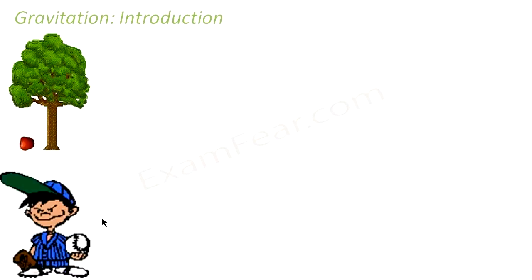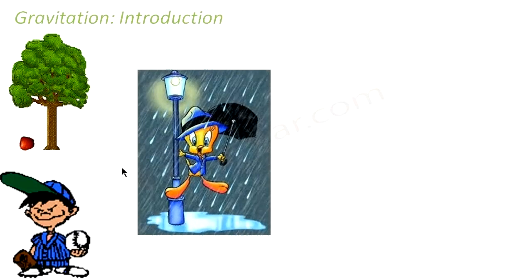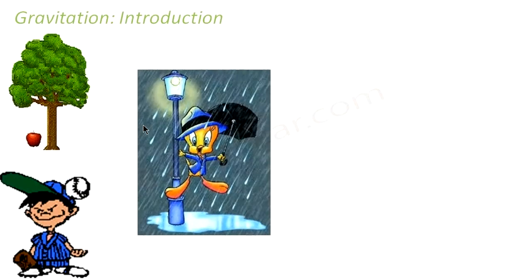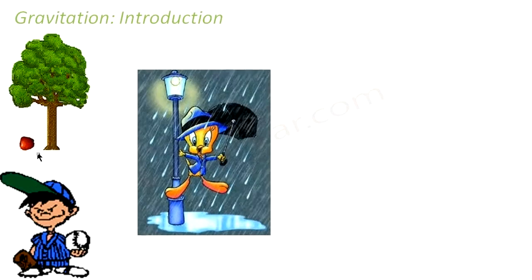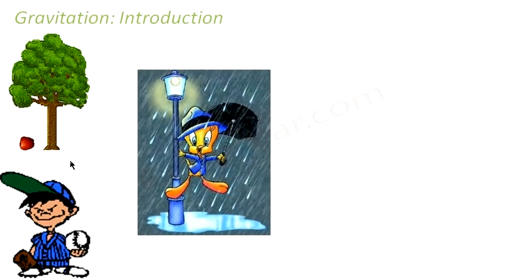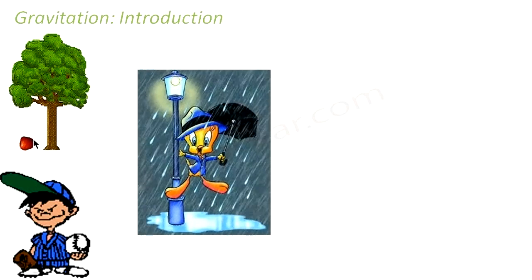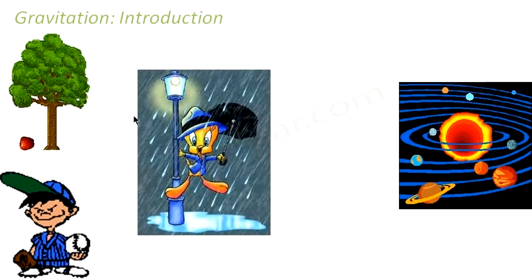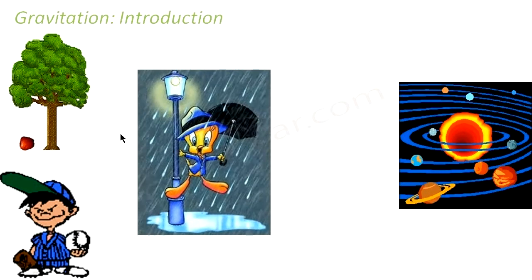Similarly, you would have seen that when you throw a ball up, it comes back and falls in your hand. Similarly, in a rainy season, the raindrops, that is the water droplets, fall towards the ground. If you see, in all these phenomena, there is some force which is responsible for the objects falling towards the surface of the earth. So these were the examples which we see around us in the terrestrial world.